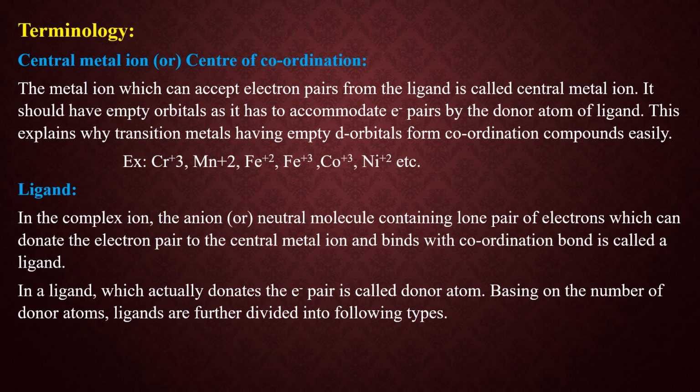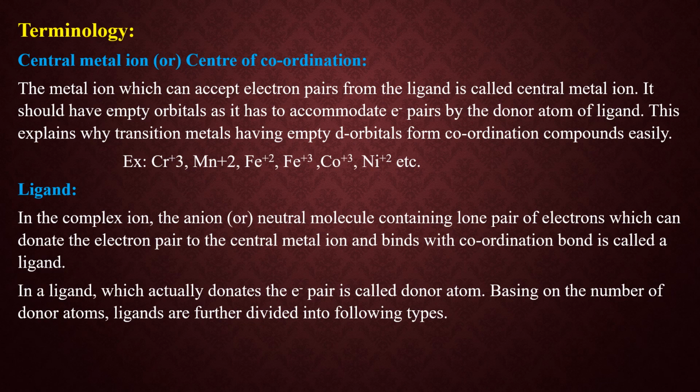Second one is ligand. Now what is this ligand? In a complex ion, the anion or the neutral molecule containing a lone pair of electrons, and it donates this lone pair to the central metal ion and also binds with a coordination bond. Okay students, ligand is nothing but the anion or a neutral molecule which has a lone pair of electrons, and it should be able to donate this electron pair to the central metal ion and bind with the coordination bond. This is called a ligand.